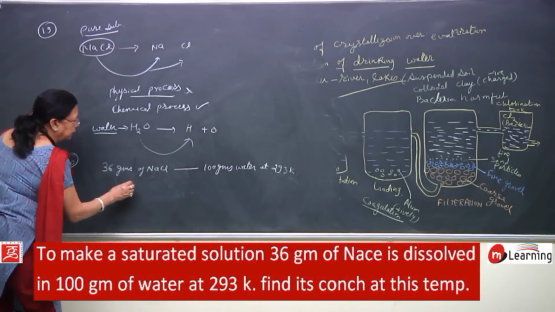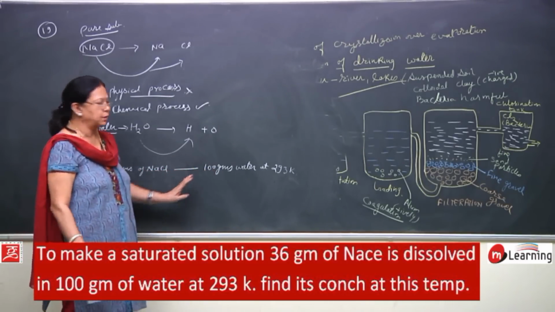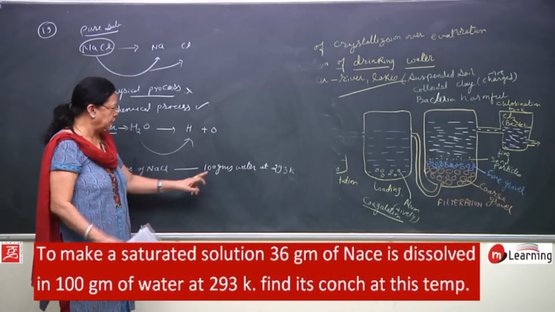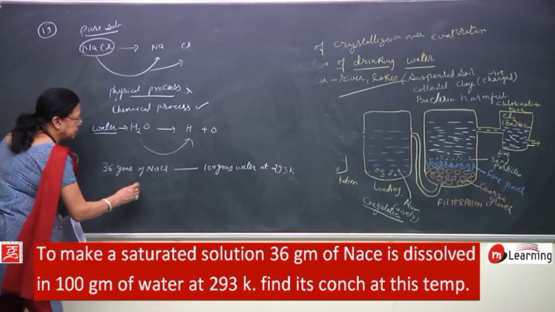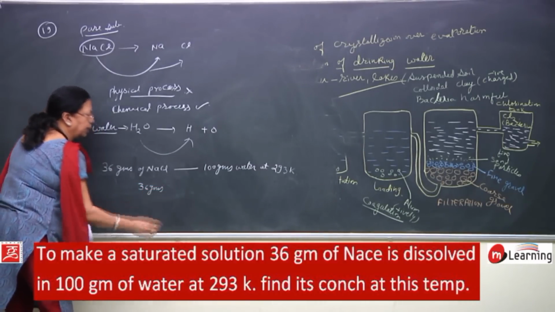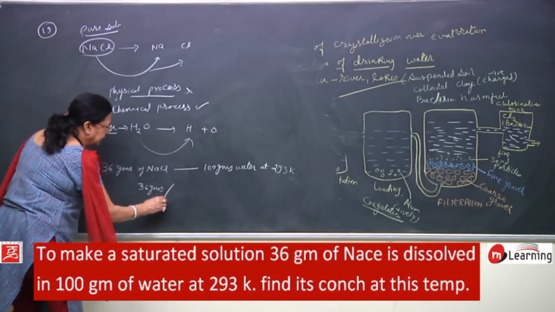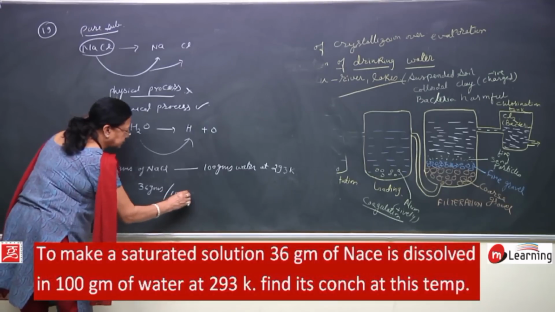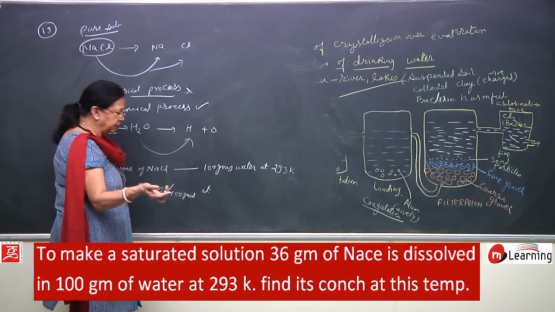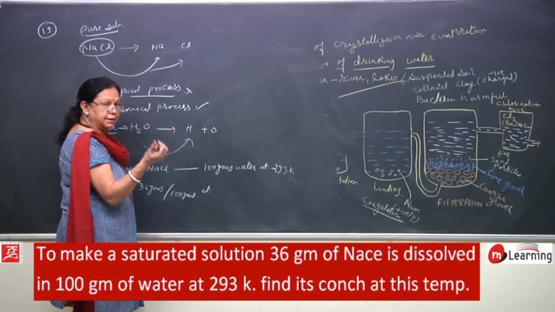Concentration will be the amount of solute dissolved in the given amount of solvent. The amount of solute is 36 grams, and the amount of solvent is 100 grams. And you have to mention the temperature also, because we know that concentration increases with rising temperature.